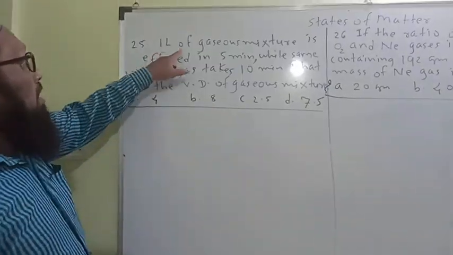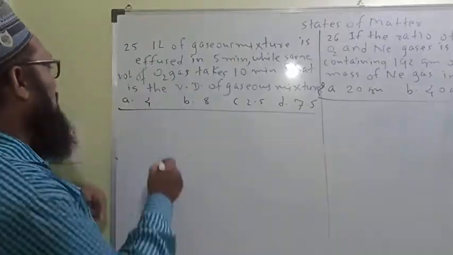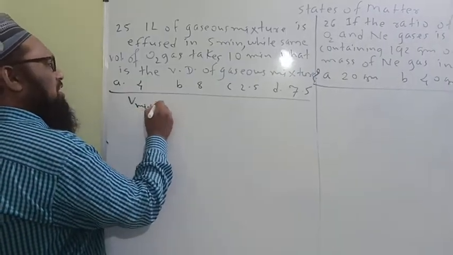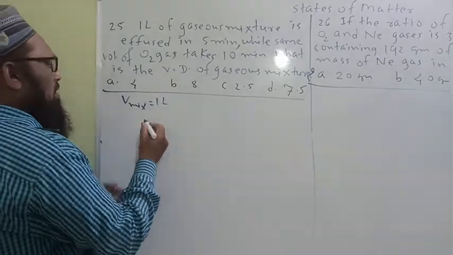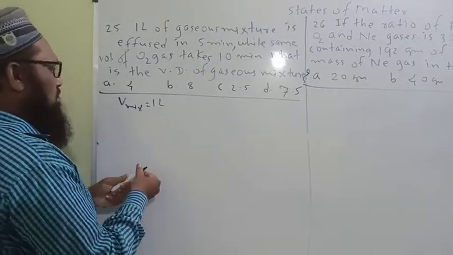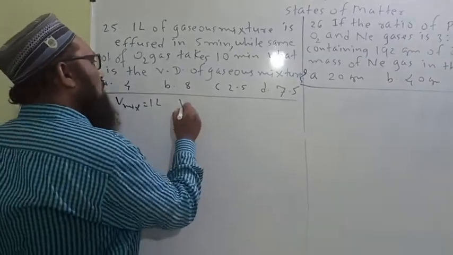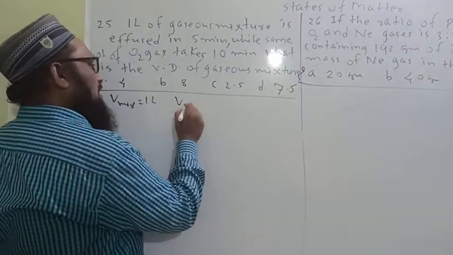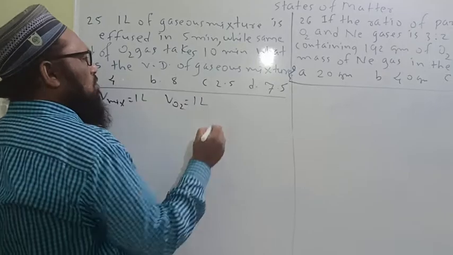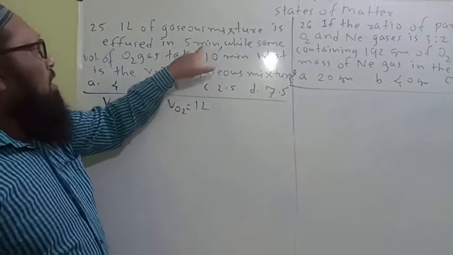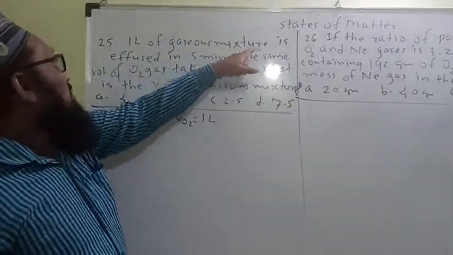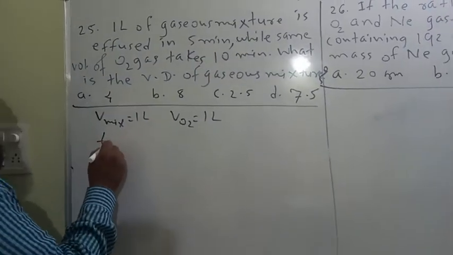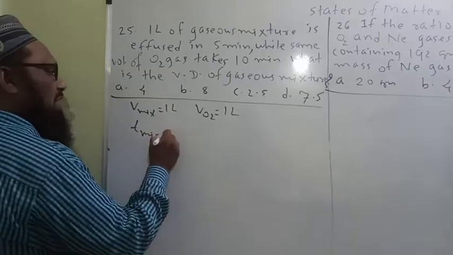Now look here, the volume of gaseous mixture. Let us consider the volume of gaseous mixture is equal to 1 liter. Again, the same volume of oxygen gas is equal to 1 liter. 1 liter of gaseous mixture is effused in 5 minutes, so the time for this gaseous mixture is 5 minutes.